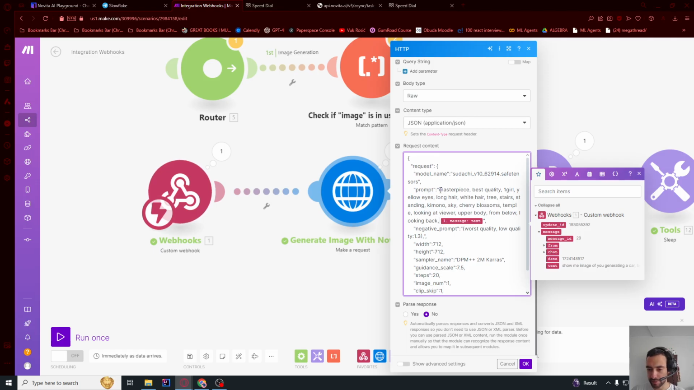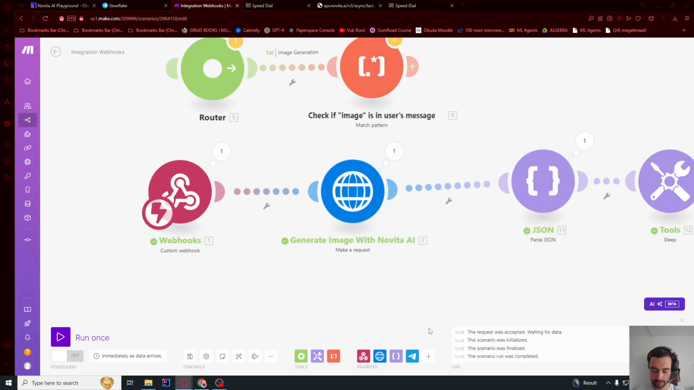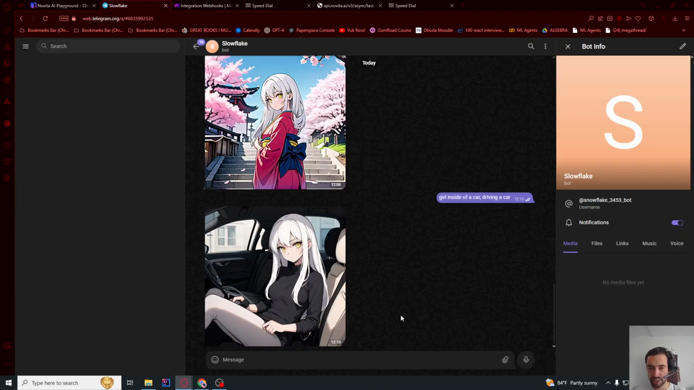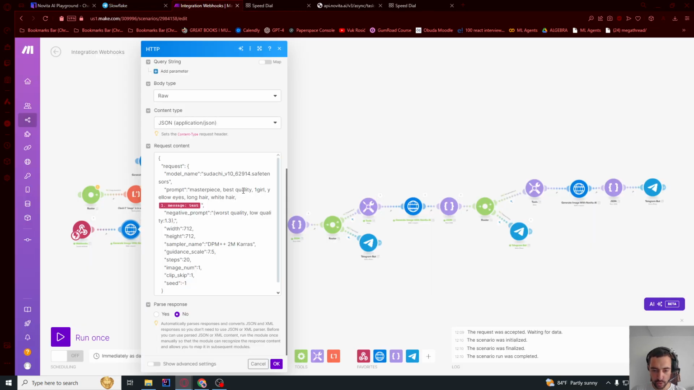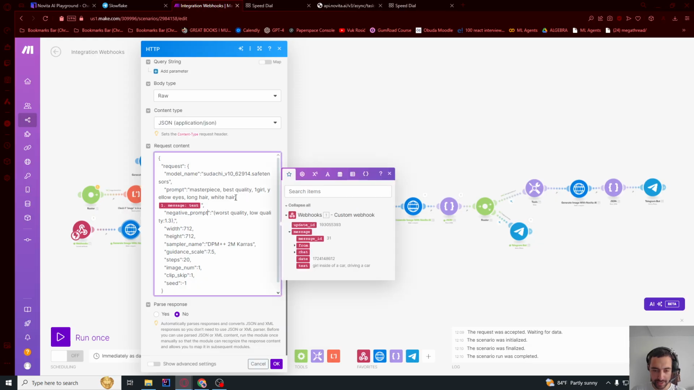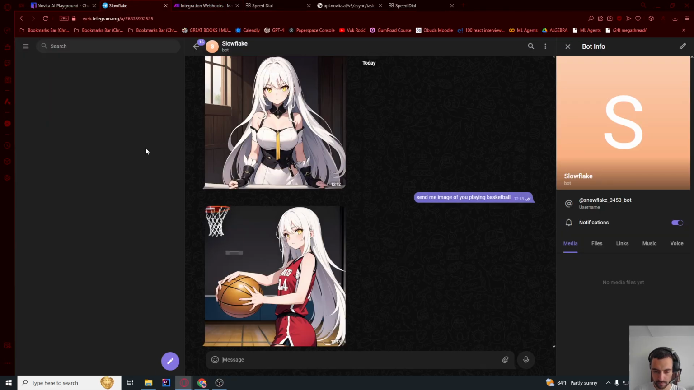Let me see what happens if I remove everything except the girl's description and drive a car. So if I go here and let me run this, and now she's in the car. So this is working properly. Just make sure to remove all of the environment descriptions, just describe her, and then pass in the user's message, and that should be it.